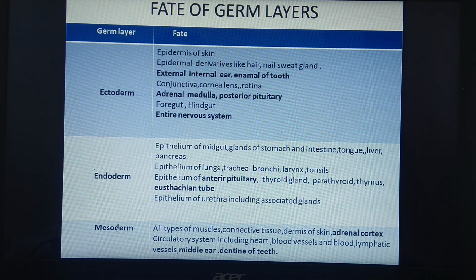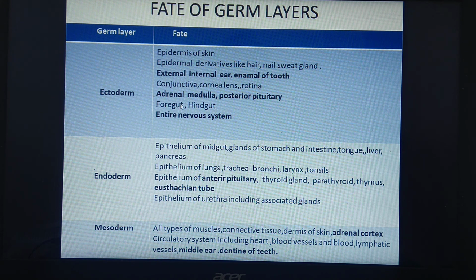Then the structures developing from mesoderm. Remember that all types of muscles, connective tissue, dermis of skin, adrenal cortex, circulatory system, including heart, blood vessels, blood, lymphatic vessels, and middle ear with dentine of the tooth, all this develops from the mesodermal region.